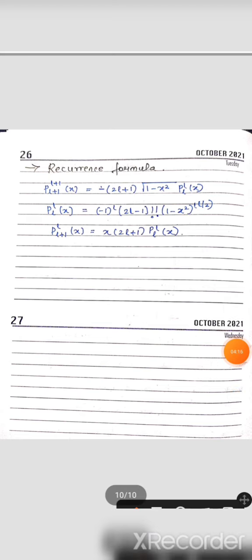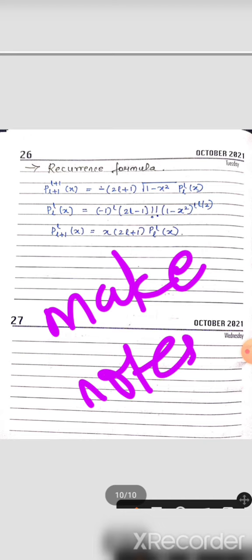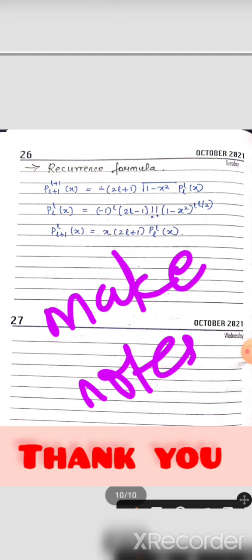Okay, so let's end it all here. I will suggest that you make a note of all these things, and try to revise every day before jumping into the problems.